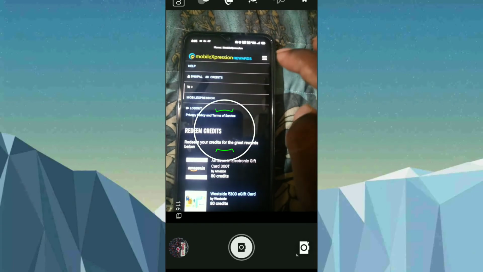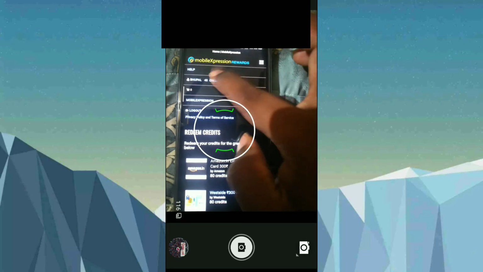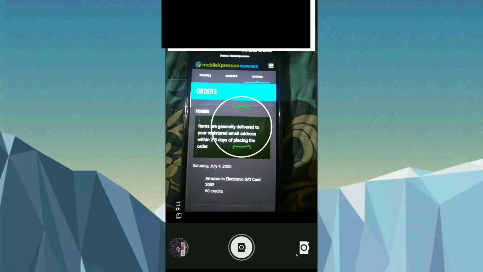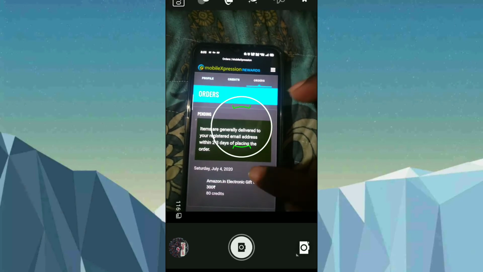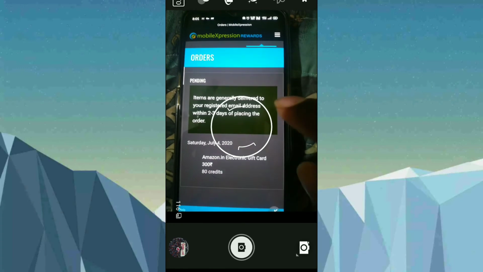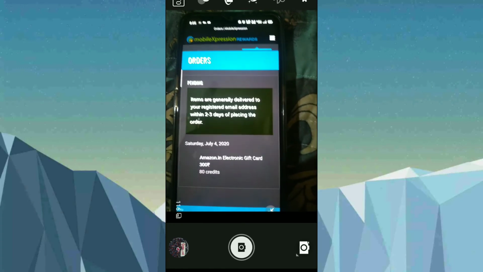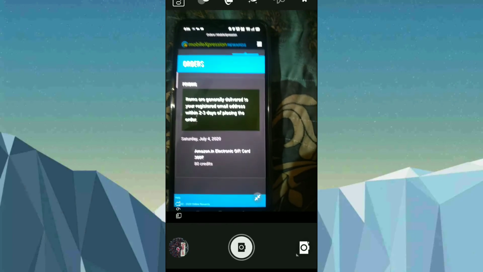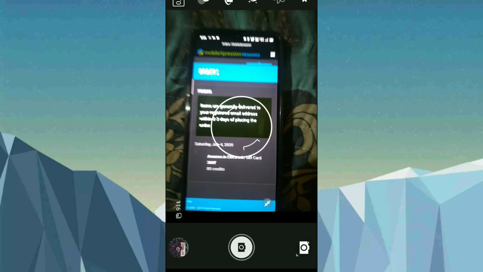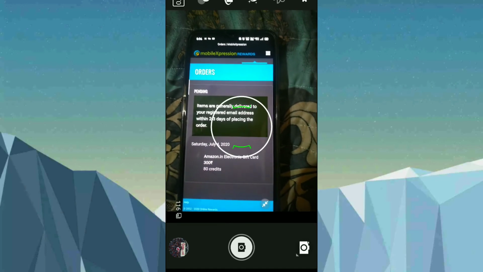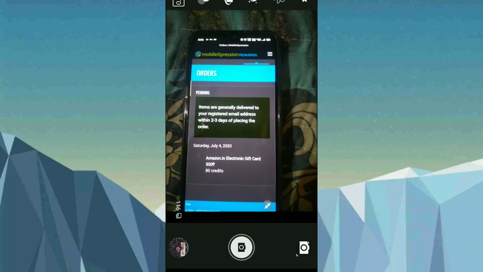Let us click on the three lines, click on your name and click on orders. Once you click on it, as you can see here, this is my first redeem. They are telling 2 to 3 days friends. Basically if you do not get it in 2 to 3 days, after 3 days you can contact them, and once you contact them, you will get it in 2 to 3 hours friends. I already did this process on my friend's mobile also.